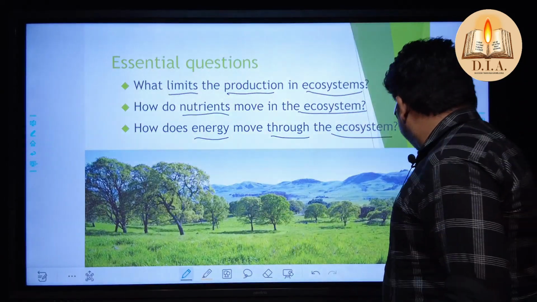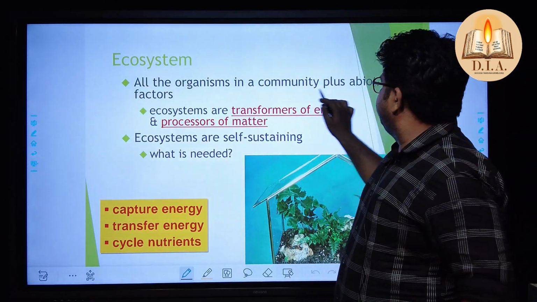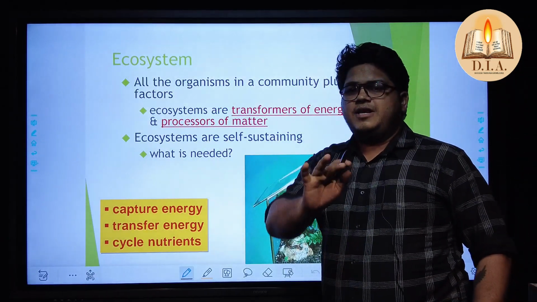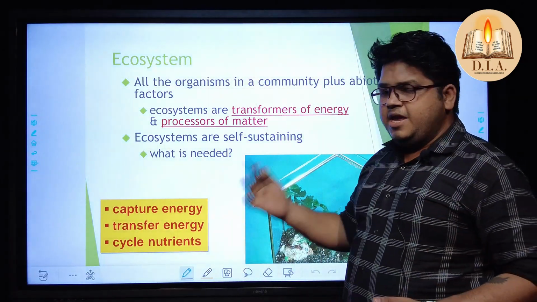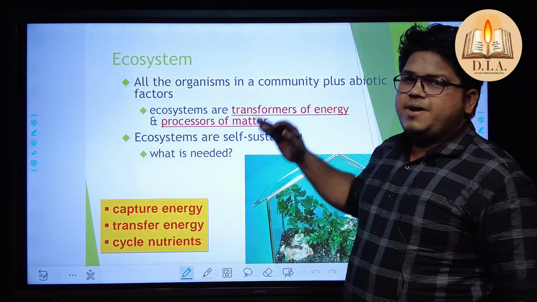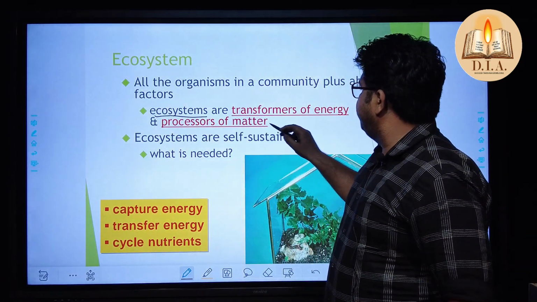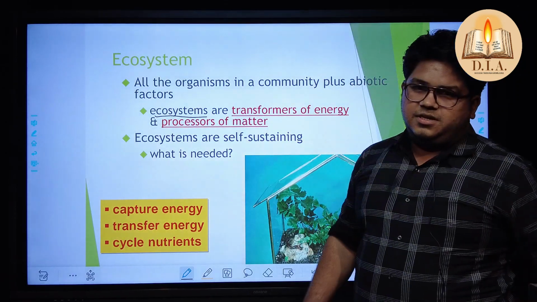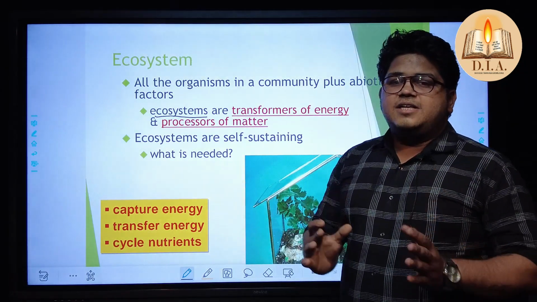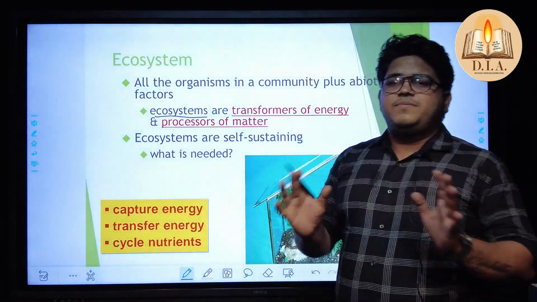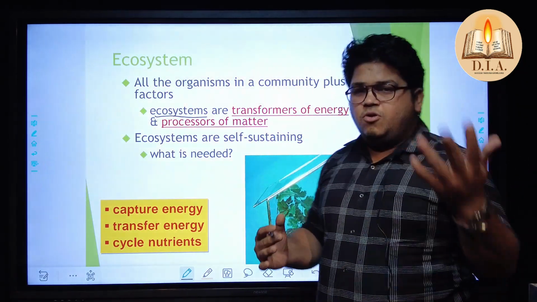Okay, so let's get it straight. An ecosystem is all the organisms in a community plus abiotic factors. What are the abiotic factors? All those factors which give you stresses, like heat, temperature, cold. These are the abiotic factors. Now the ecosystem has transfer of energy. What kind of energy is being transferred? You should understand this: energy is not produced, nor destroyed. Why? Because this energy comes from the source known as the sun.